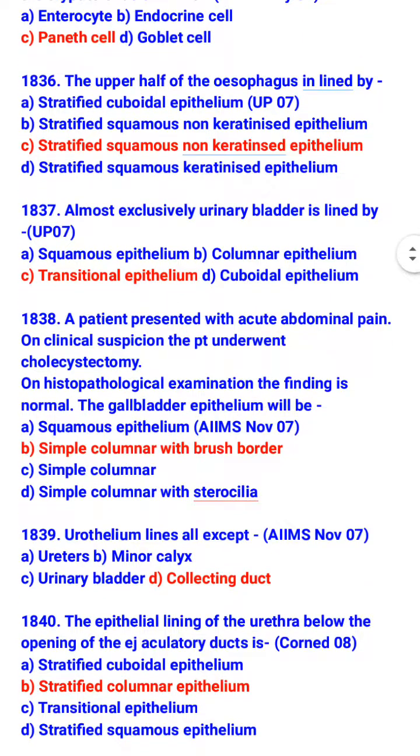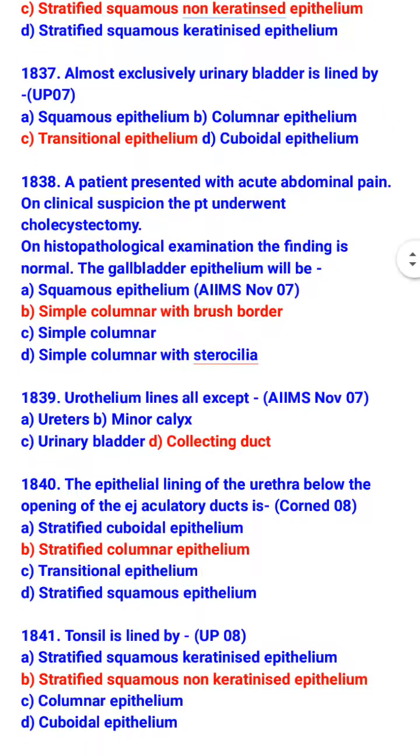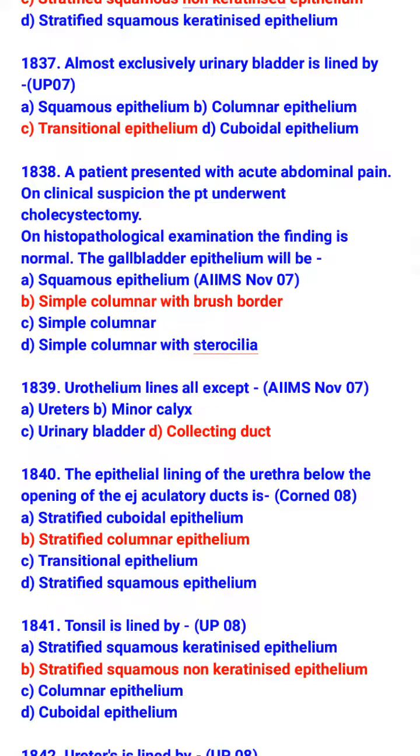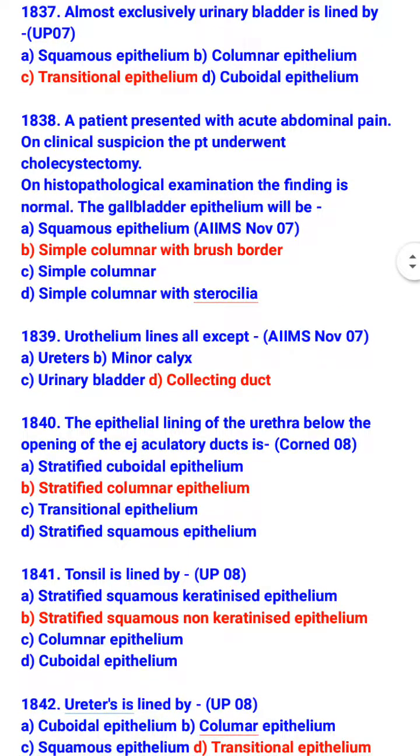A patient presented with acute abdominal pain. On clinical suspicion, the patient underwent cholecystectomy. On histopathological examination, the finding is normal. The gallbladder epithelium will be simple columnar with brush border. Uroepithelium lines all except collecting duct. So urothelium lines ureter, minor calyx and urinary bladder.